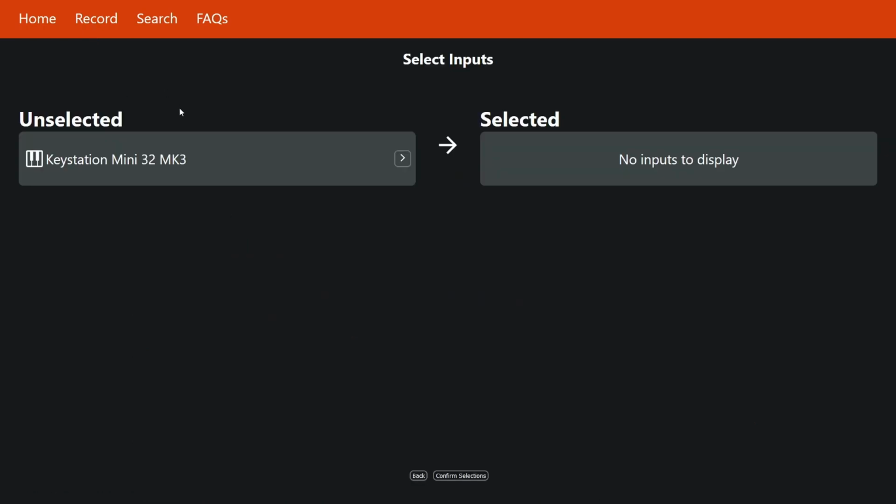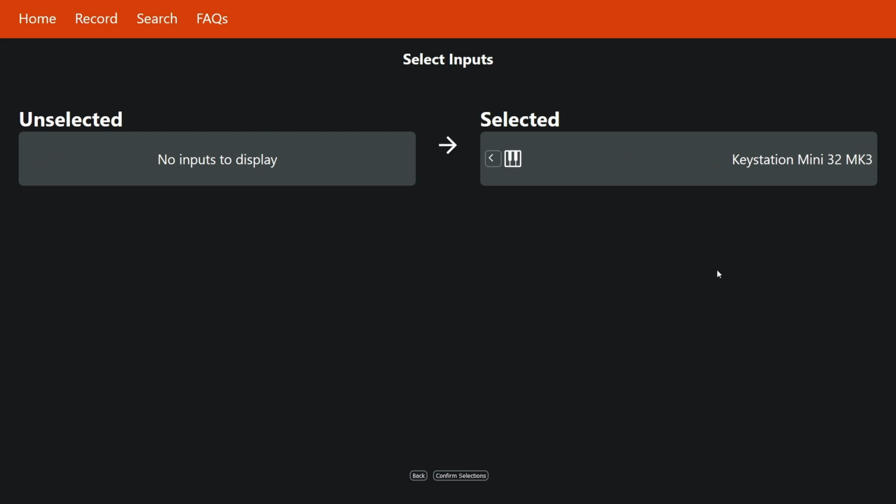And over here, we can see this is our input selection page. We have two separate sides, our unselected and our selected. And here is my MIDI keyboard that is currently plugged into my computer. I can move this over to the selected by clicking the arrow over here, and we can see that it moves over to the selected section.